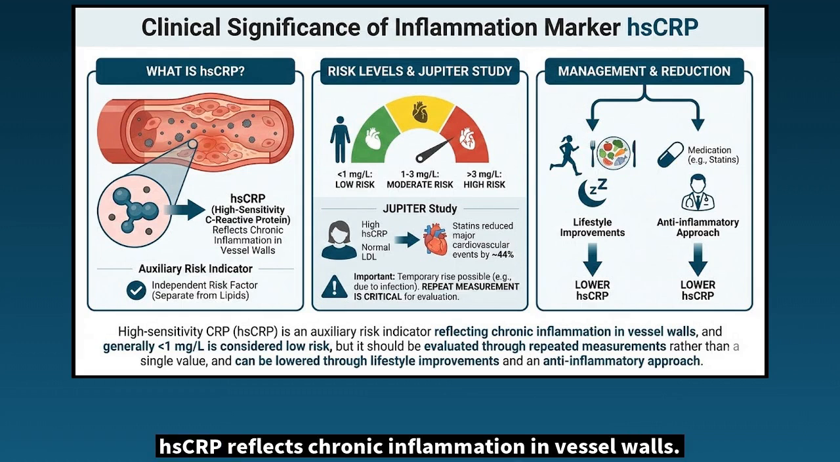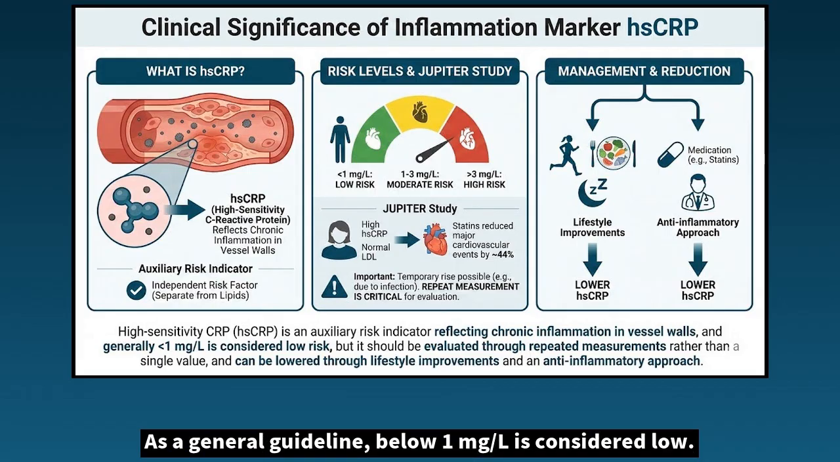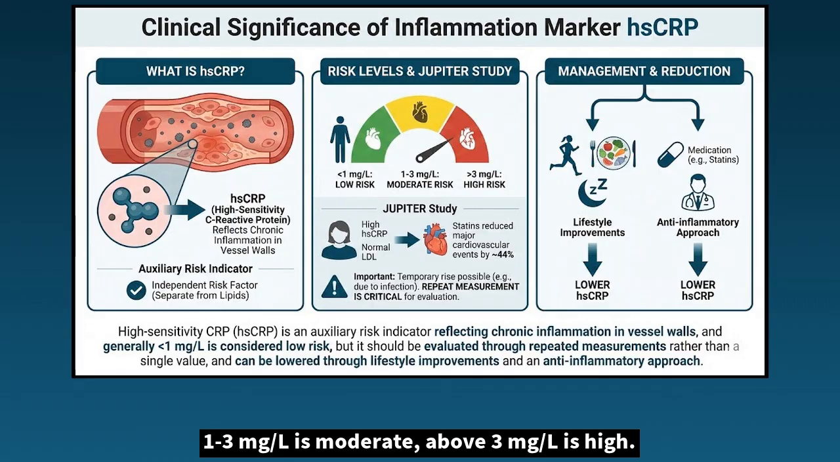hsCRP reflects chronic inflammation in vessel walls. As a general guideline, below 1 milligram per liter is considered low. 1 to 3 milligrams per liter is moderate. Above 3 milligrams per liter is high.